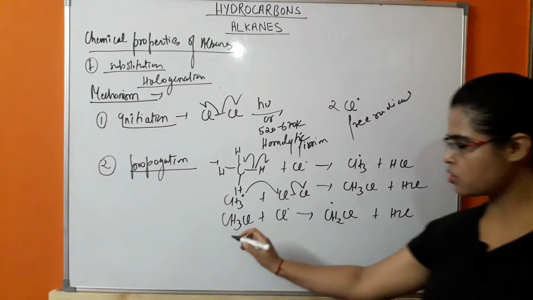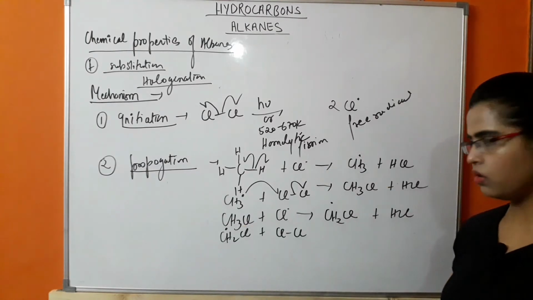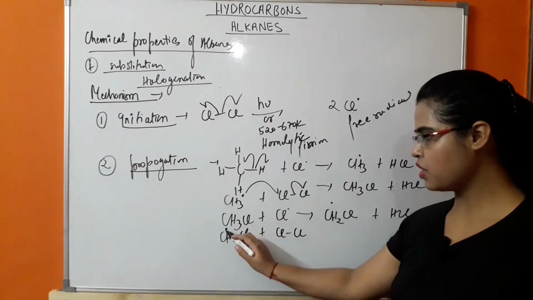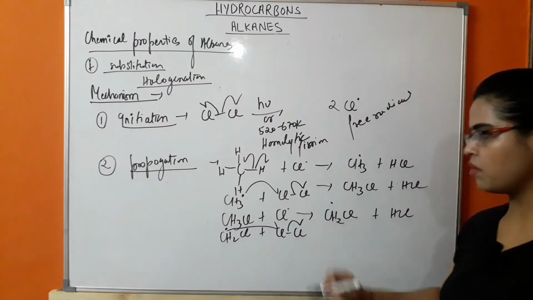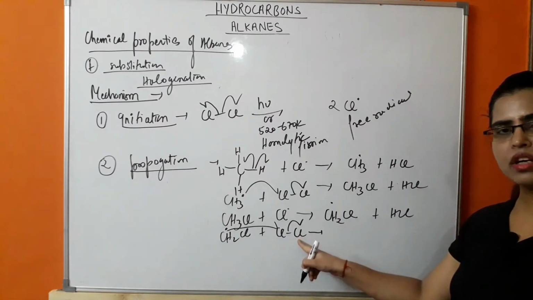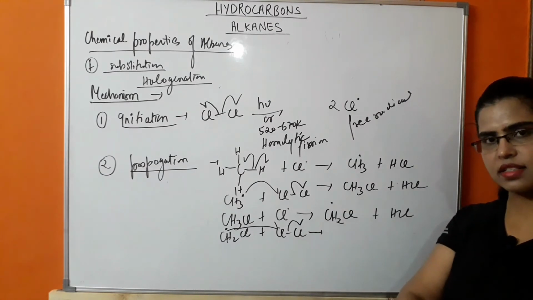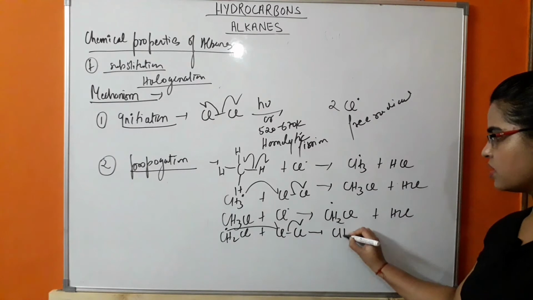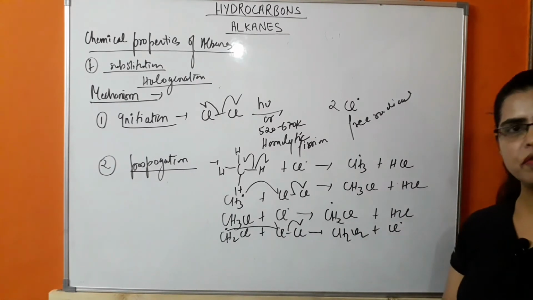Okay. Further, this molecule again reacts with a Cl2 molecule. So what will happen? This free radical attacks this chlorine, and this chlorine will be removed as a free radical. So it means the chlorine which is removed as a free radical is initiating the next step. So what will be happening? CH2Cl2 and removal of chlorine free radical.